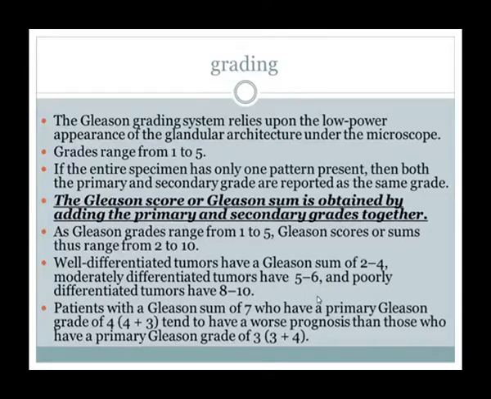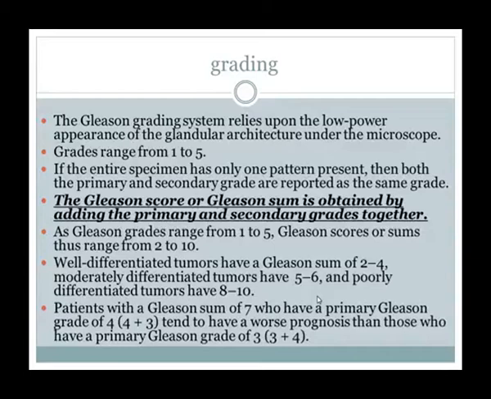So the grading. The Gleason grading system relies upon the low power appearance of glandular architecture under the microscope. Grades range from 1 to 5. If the entire specimen has only one pattern present, then both the primary and secondary grades are reported as the same grade. So basically the Gleason grading is a histological finding.